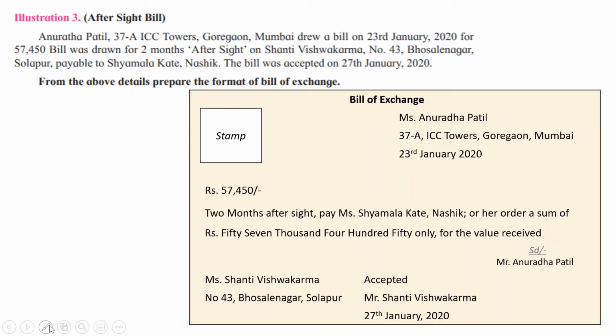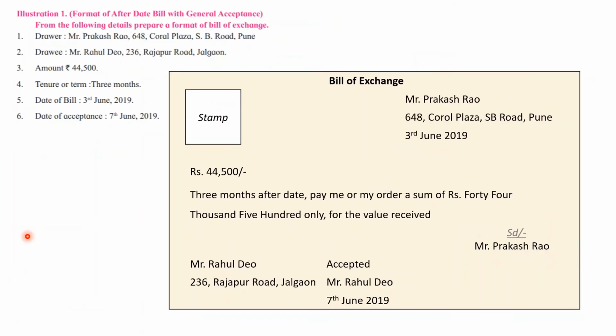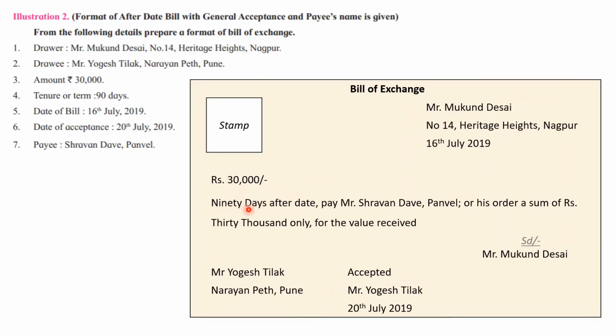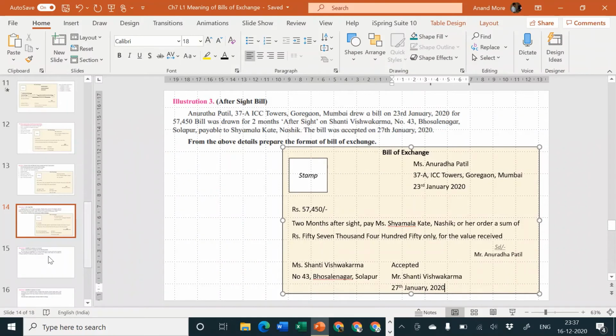Now what is the meaning of the same? The meaning is very simple. In the previous two questions, the period of 3 months was counted from 3rd June. Period of 90 days was counted from 16th July. Now the period of 2 months will not be counted from 23rd January, but it will be counted from 27th January because it is which bill? It is after sight bill. It is not after date bill. I hope everybody has understood the concept. Now let me go ahead with the next one.